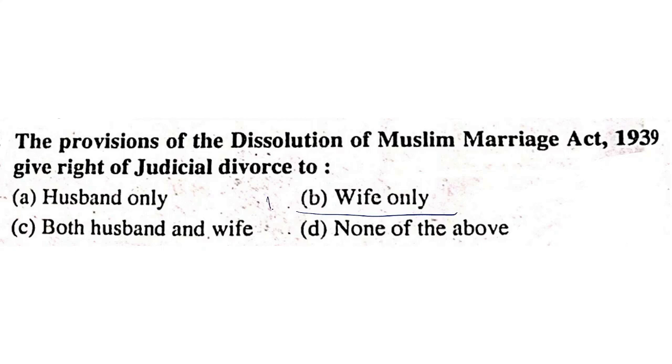It doesn't give right to husband. It was enacted in the year 1939 on 17th of March. It gives the right of dissolution of marriage to the wife only.